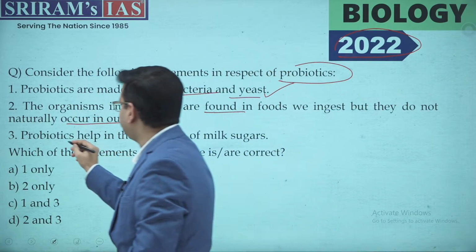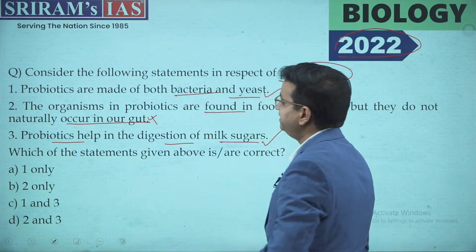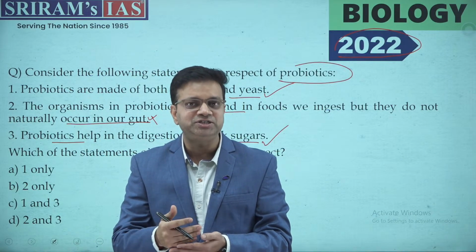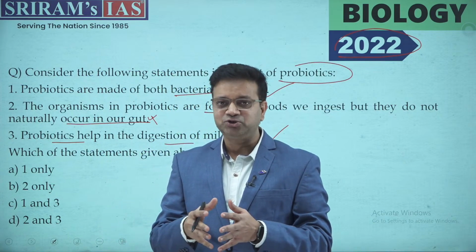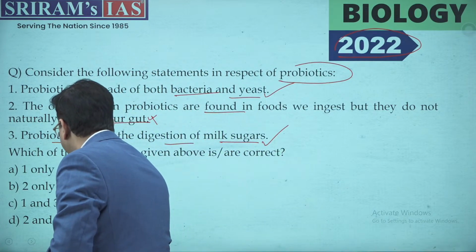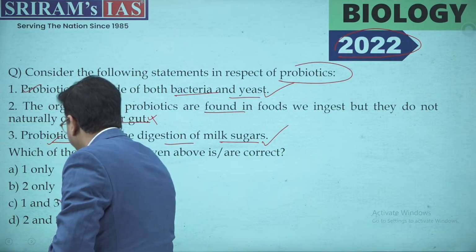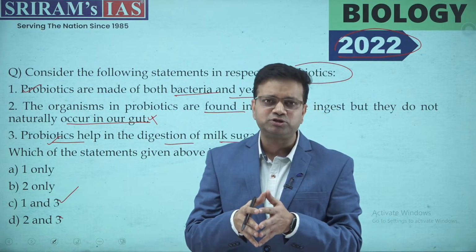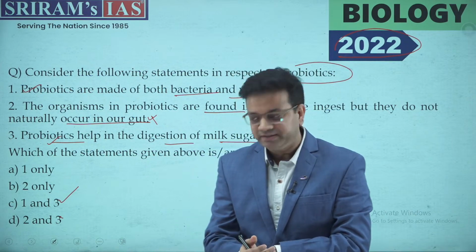Now the third statement is, probiotics help in digestion of milk and sugar. Definitely, there are certain benefits of taking probiotics. It helps you in your digestion. It has a lot of benefits for your gut health, and overall it actually helps in good digestion, right? So for this, the correct option becomes 1 and 3. So the correct option becomes C here. So please be noted, whatever we are discussing from the PYQs might help you somewhere in the questions that will be asked in the upcoming years, right?